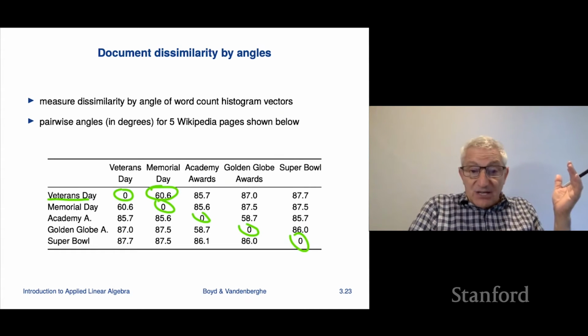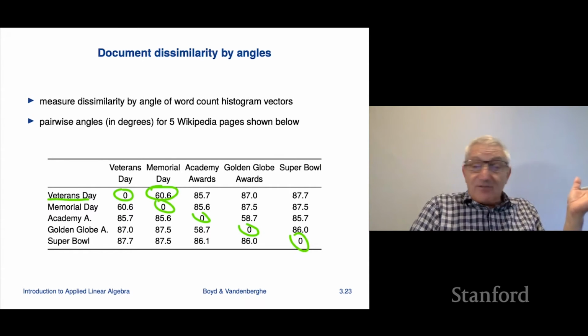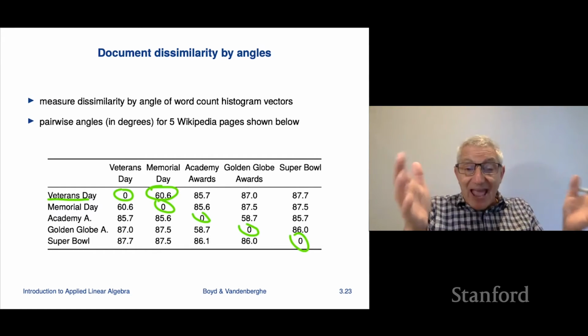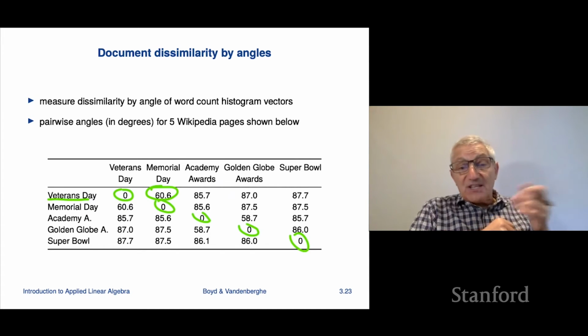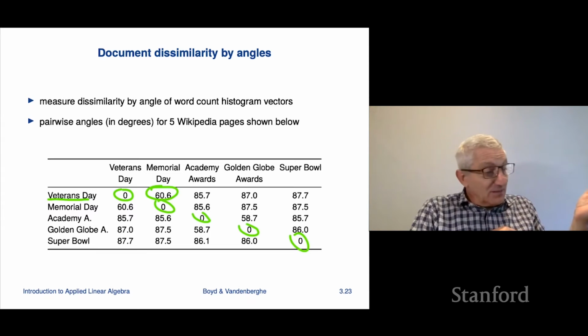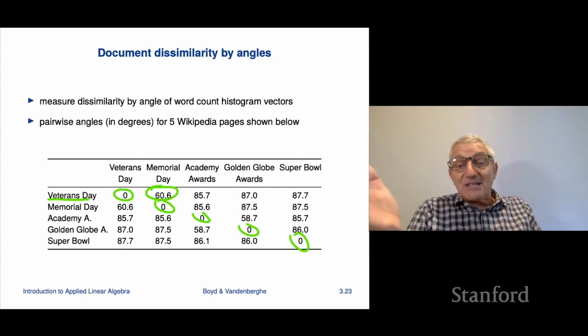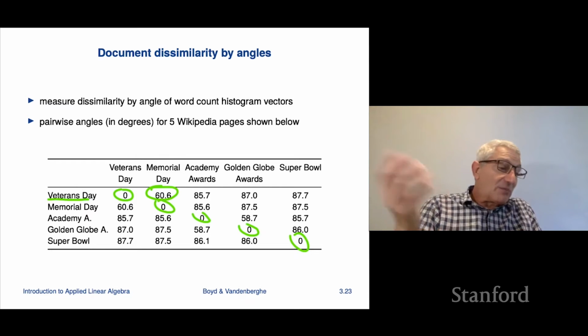So it's suggesting that of these five Wikipedia pages, these are the two closest. They are literally the closest as measured by angle in feature space. But the interesting thing is it picks up on some stuff. If I went to a person on the street and said, here's five Wikipedia pages, which would you consider to be the two that are closest? You'd probably pick these two.